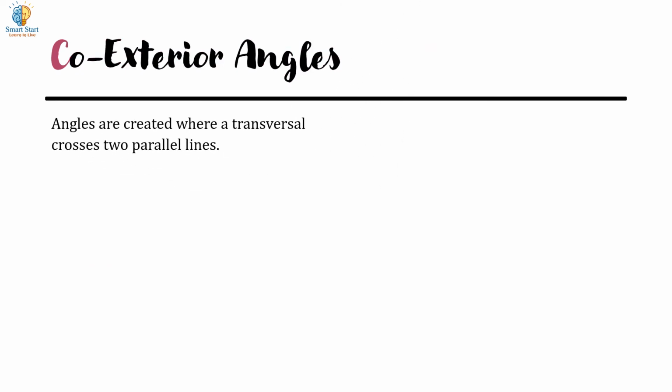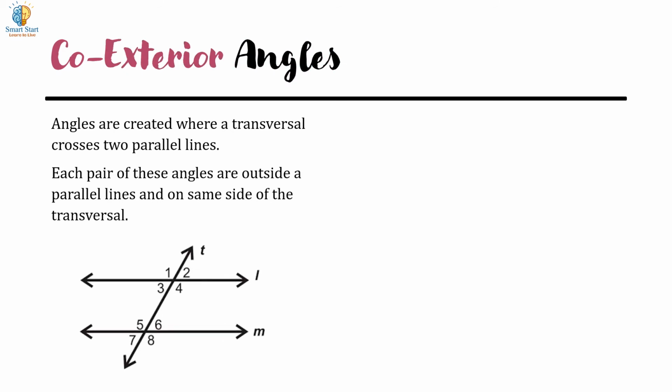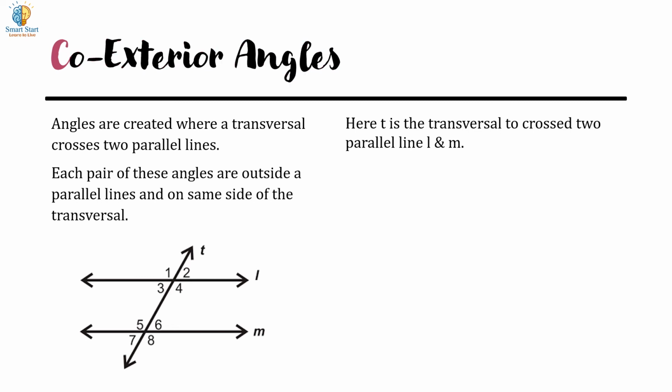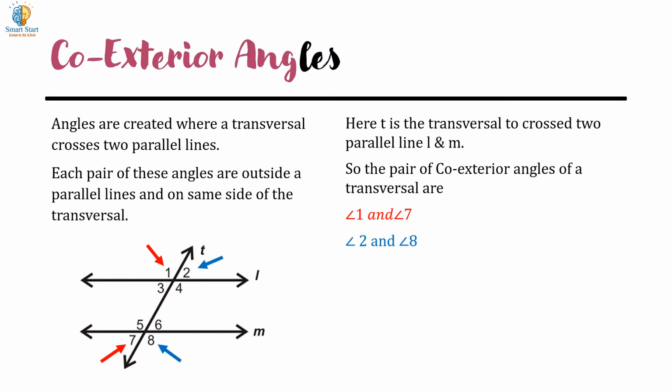Co-exterior angles. Angles are created where a transversal crosses two parallel lines. Each pair of these angles is outside the parallel lines and on the same side of the transversal. Here, T is the transversal crossing two parallel lines L and M. So, the pairs of co-exterior angles of a transversal are angle 1 and angle 7, angle 2 and angle 8.